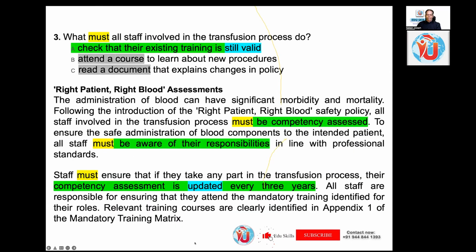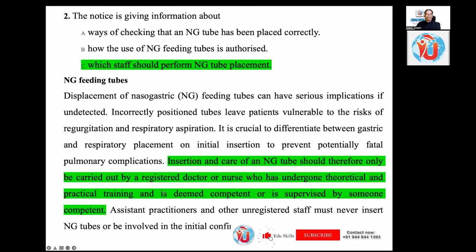Allow me to clean my screen, give me a second. Somebody scribbled on my screen. Okay, we are going a little faster.